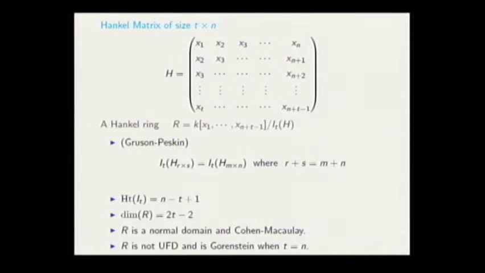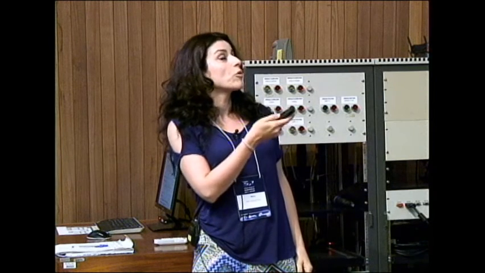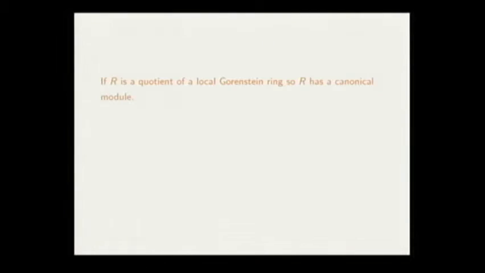So we became interested in working on these rings, and the first question that we wanted to answer was about the canonical module of these rings. Actually, we know that because we have a homomorphic image of a Gorenstein ring, here a regular ring, the canonical module exists.